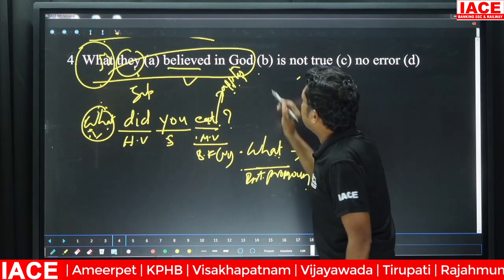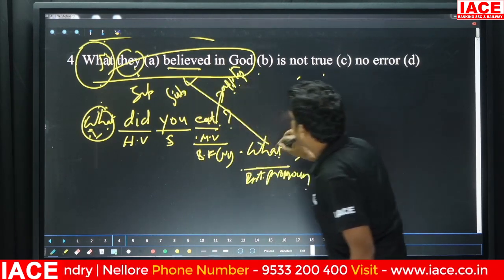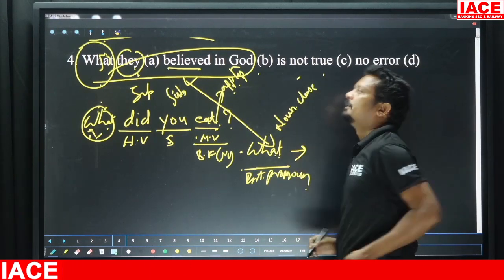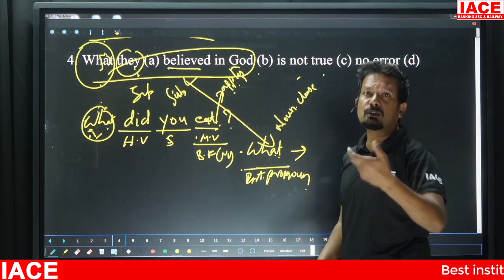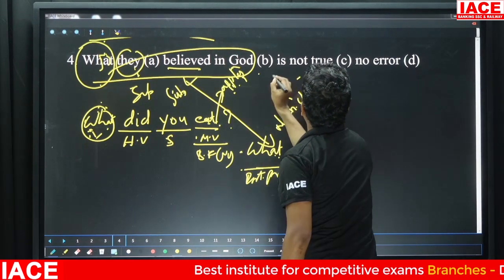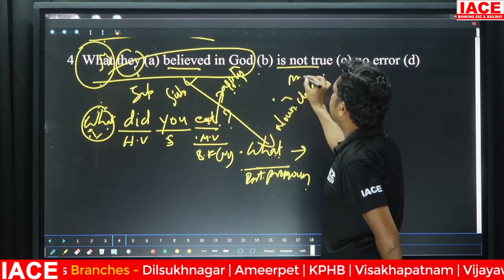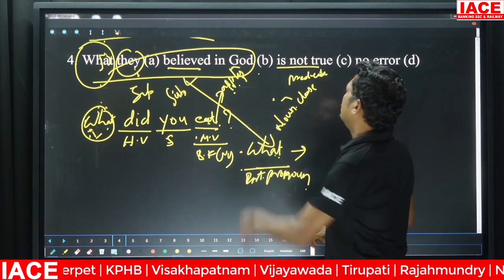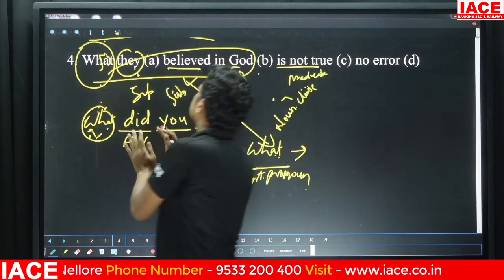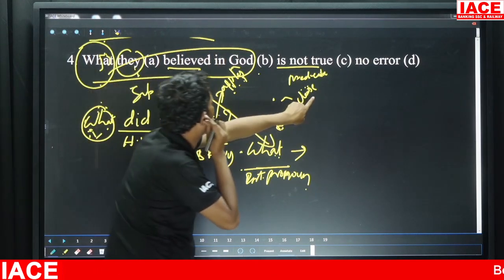It means this is acting as the subject, which is said to be a noun clause. Of course, we would discuss this in detail when we get into the course, right? But as of now, do understand that "is not true" is what? Predicate. So we need to have a subject to the predicate, right? This entire clause is treated to be the subject, nothing but, as I've told you, a noun clause.